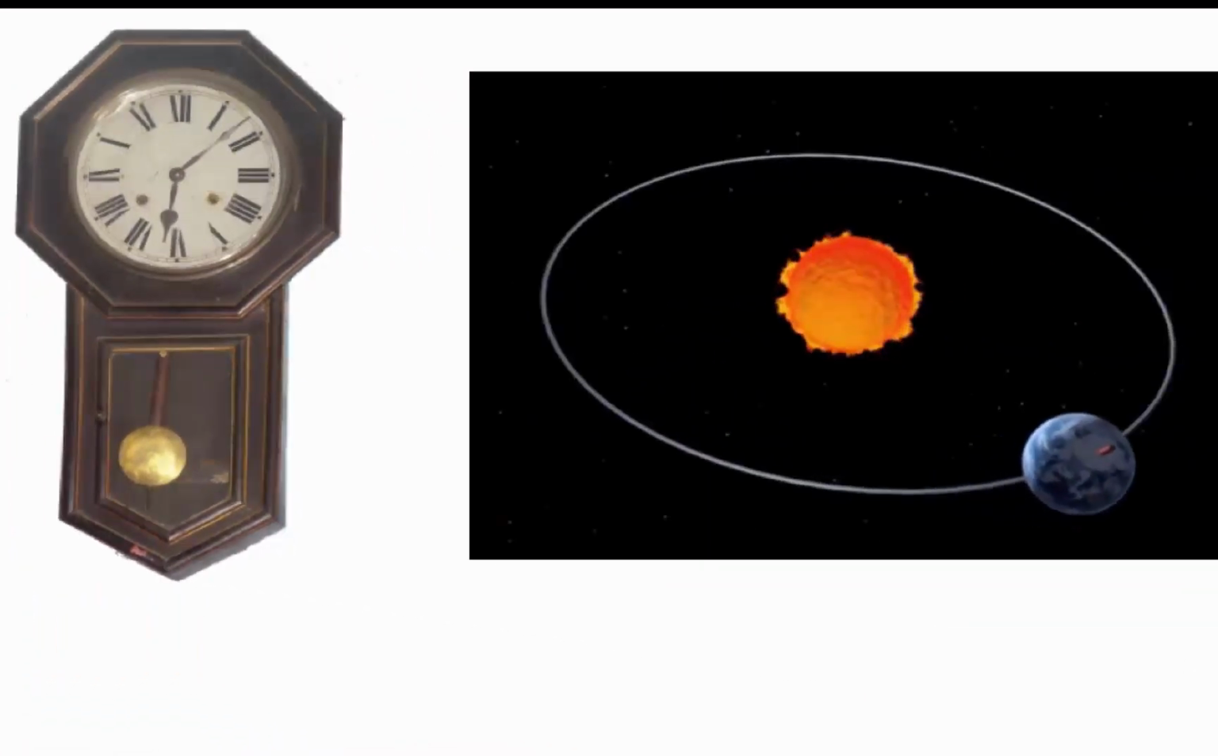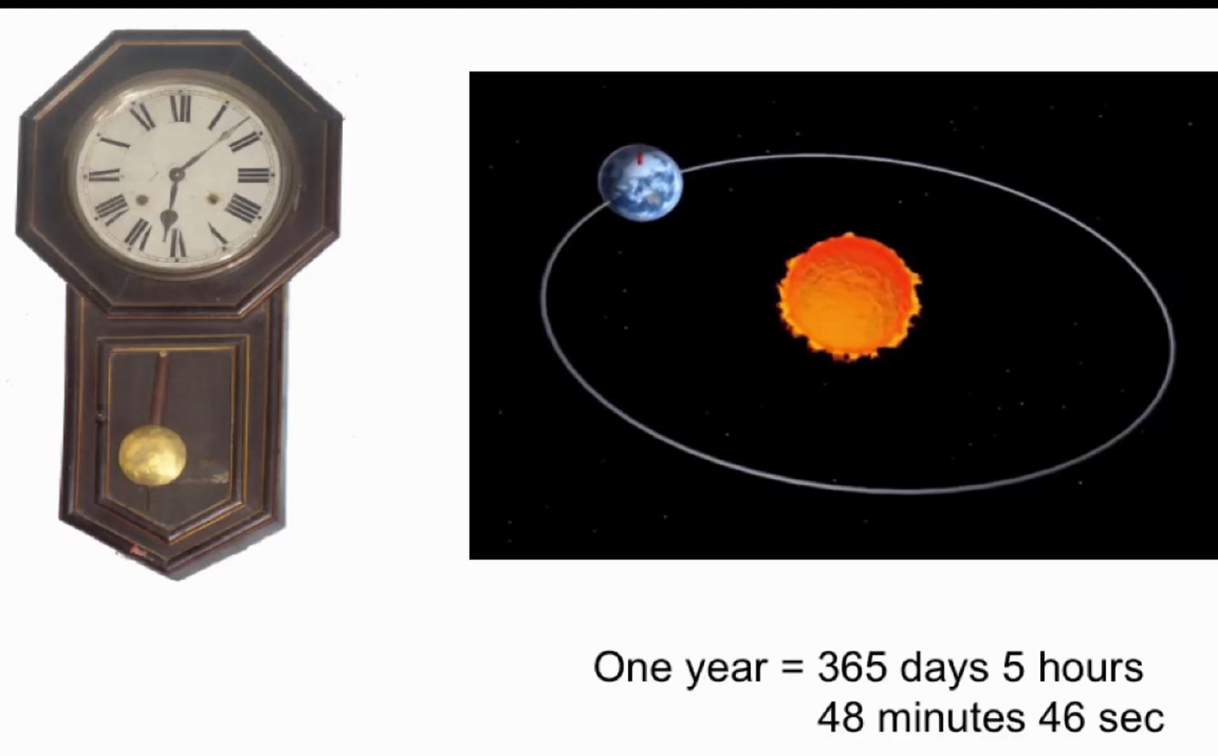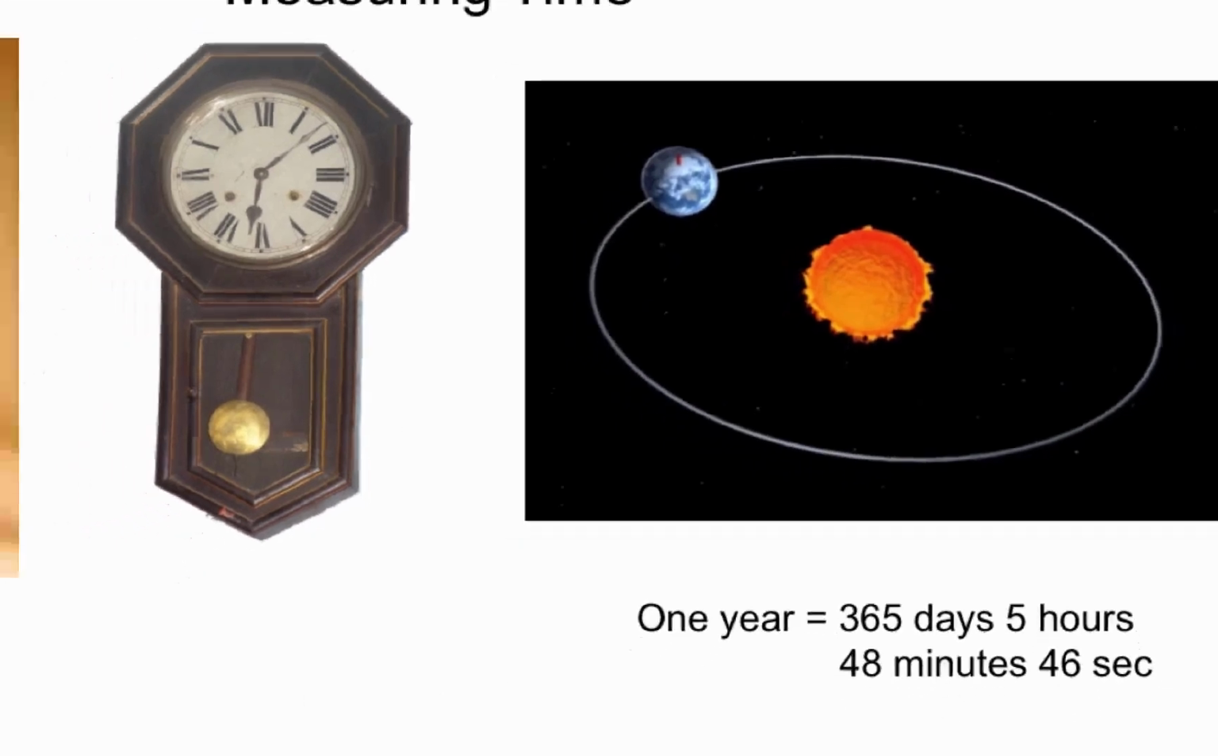A much better clock is a natural one. It takes 365 days, 5 hours, 48 minutes and 46 seconds for the Earth to complete one full revolution around the Sun. Here's another kind of clock. I'll call it a light clock.